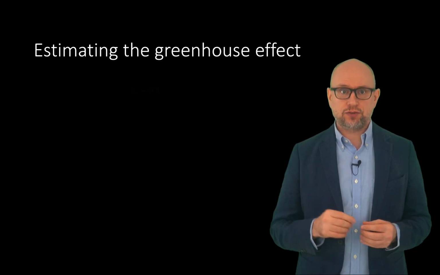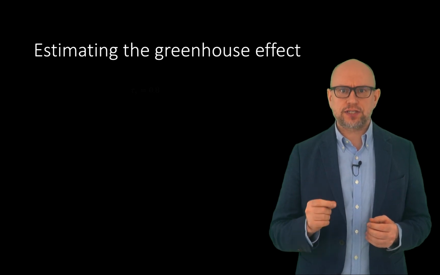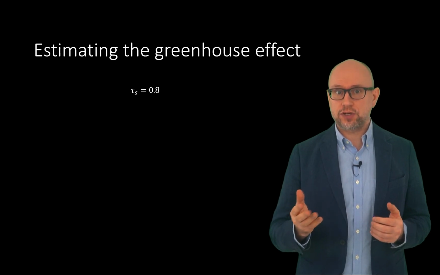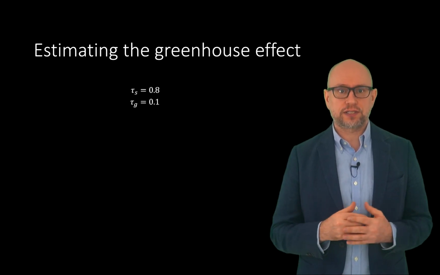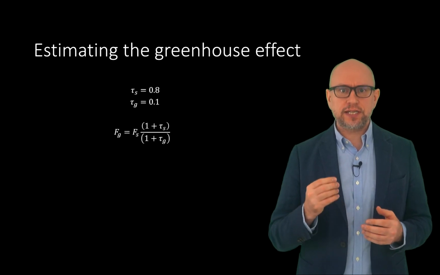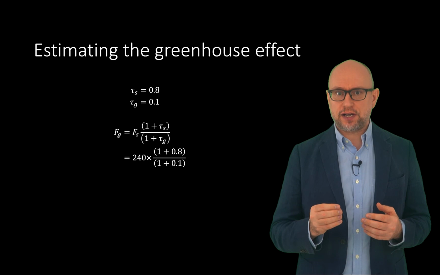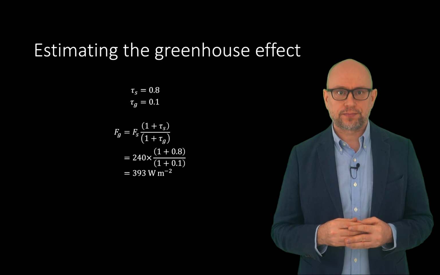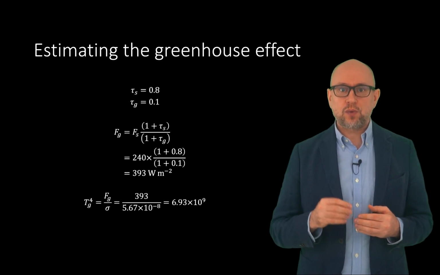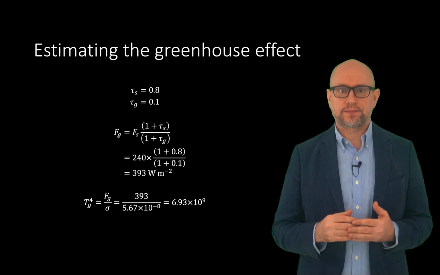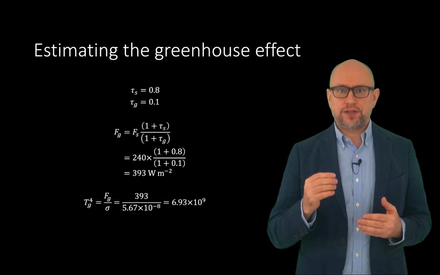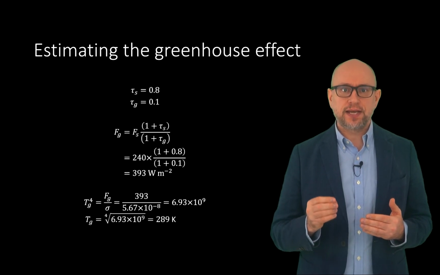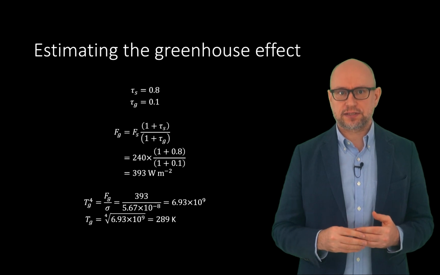To calculate the terrestrial flux, we need representative values for the solar and terrestrial transmittances. Appropriate estimates are 0.8 for solar transmittance and 0.1 for terrestrial transmittance. Substituting these into our expression, together with the solar flux, gives a terrestrial flux of 393 watts per square metre. If we use the Stefan-Boltzmann law, we can calculate the Earth's surface temperature. This value for the terrestrial flux leads to an Earth's surface temperature of 289 Kelvin. This is equivalent to 16 degrees Celsius.